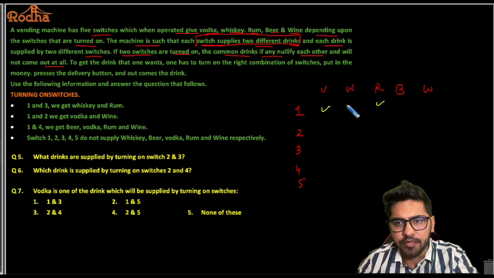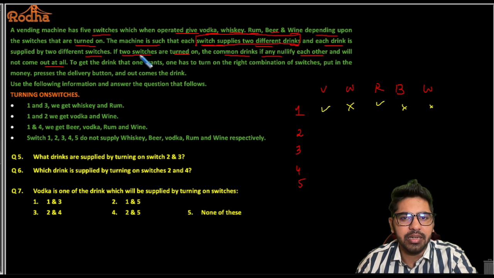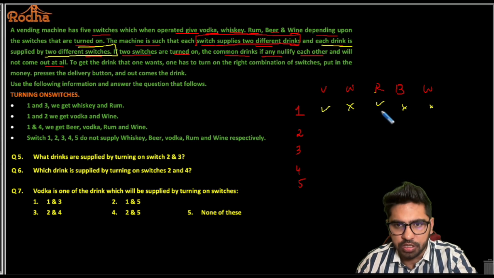So it cannot supply whiskey, beer and wine, fine. And it also says that each drink is supplied by 2 different switches. So let's say rum is supplied by switch number 1 and let's say switch number 3. So if switch number 3 is a tick, this should be a cross. It cannot be supplied by switch number 4 and it cannot be supplied by switch number 5.